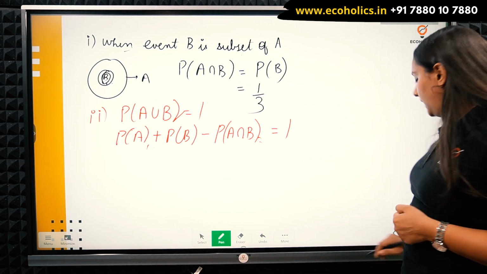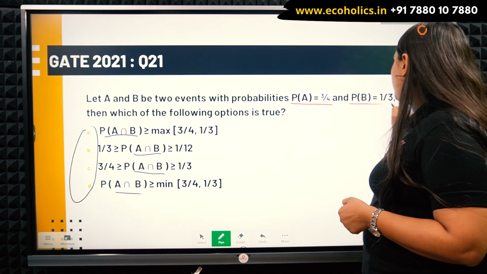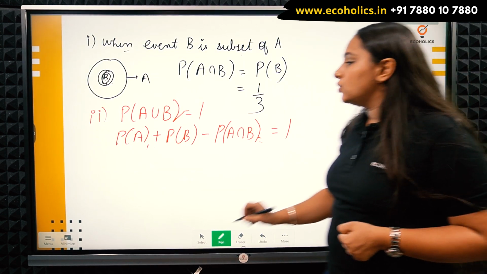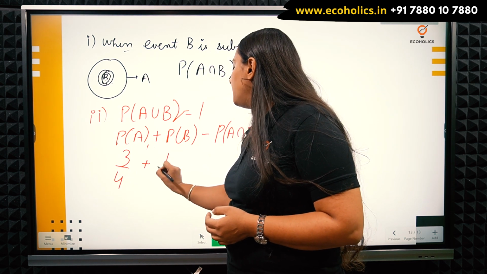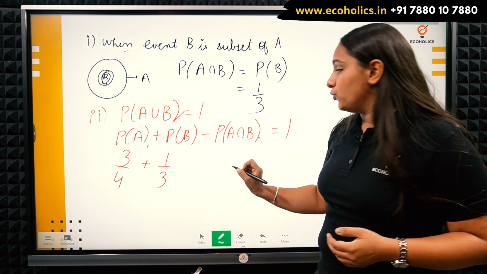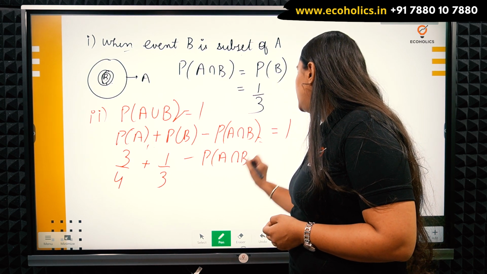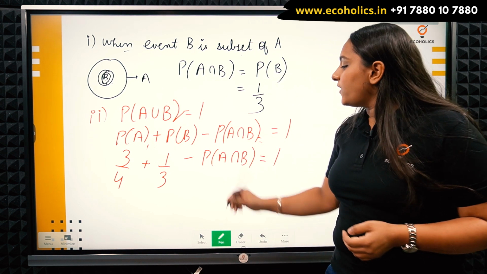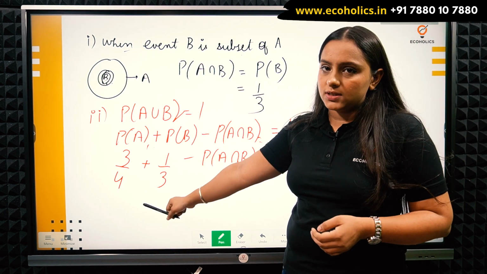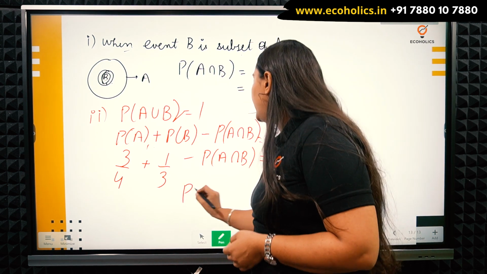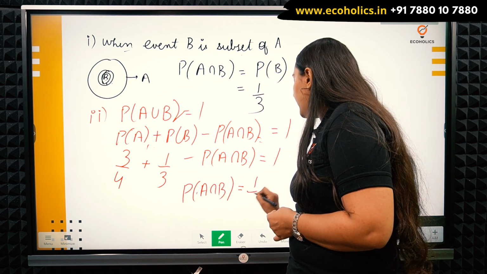Probability A is 3 by 4, and probability B is 1 by 3. So let's put that: 3 by 4 plus 1 by 3, minus probability A intersection B, which I will keep as it is, equal to 1. If I take probability A intersection B to the other side and bring 1 to this side, upon solving I will get probability A intersection B equals 1 by 12.